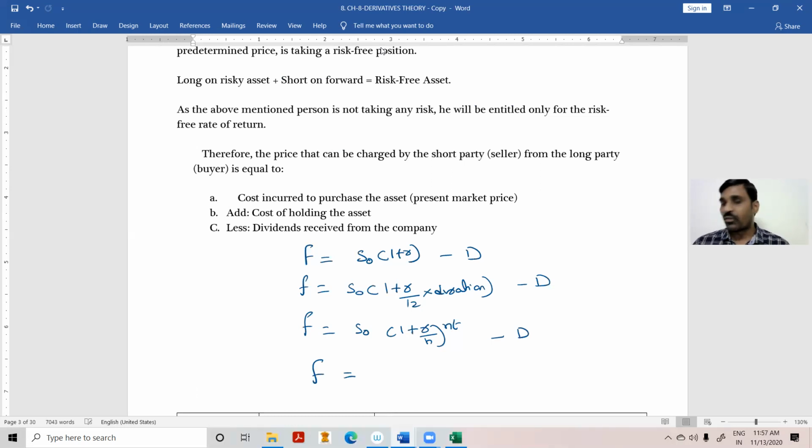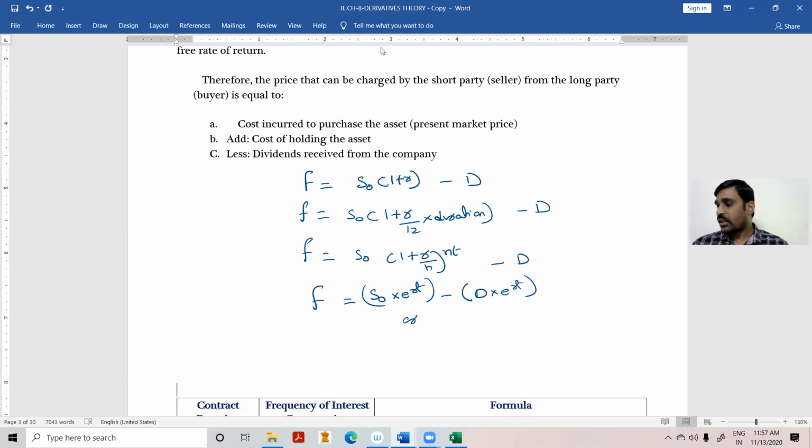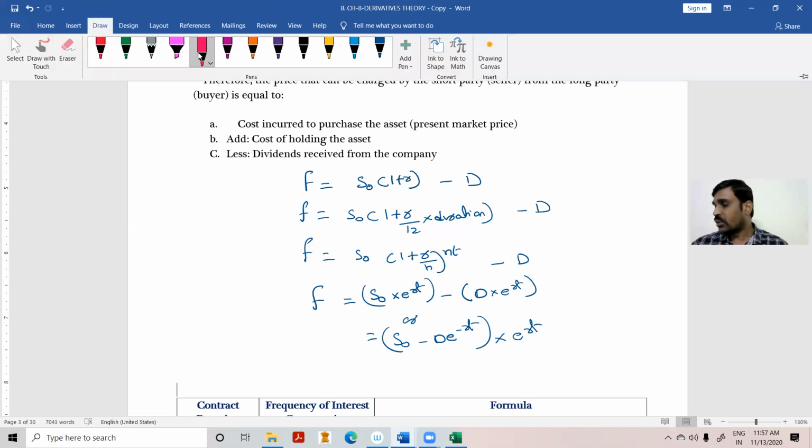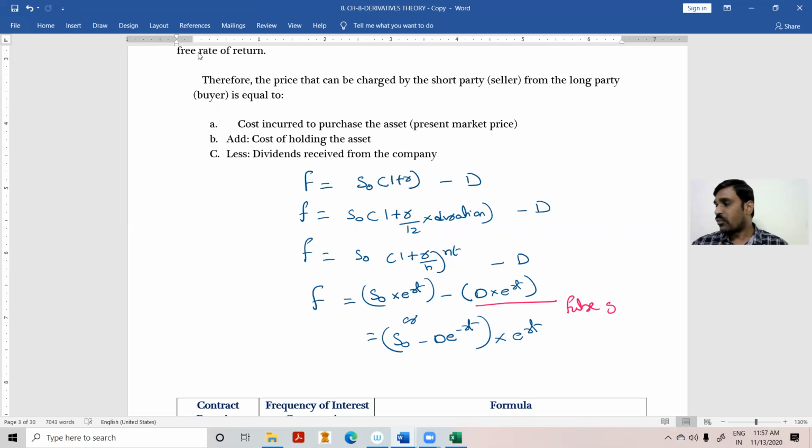Next, forward price is equal to S0 into e to the power of RT, minus future value of dividend D. You should write future value of the dividend. Or (S0 minus D) into e to the power of RT, where D is discounted by e to the power of minus RT. These two formulas are based upon the dividend: one refers to future value of dividends, the other refers to present value of dividends.